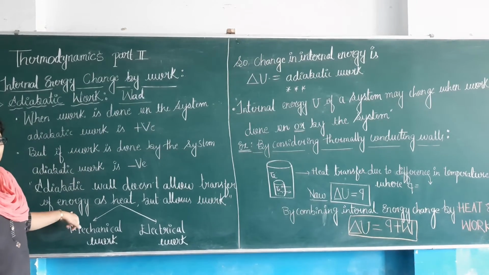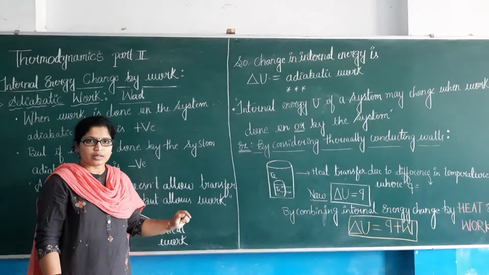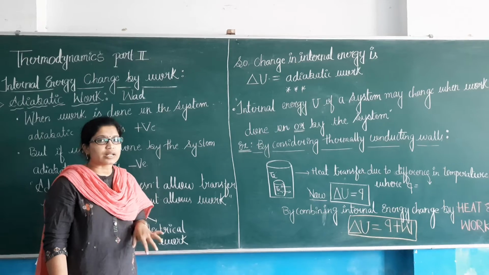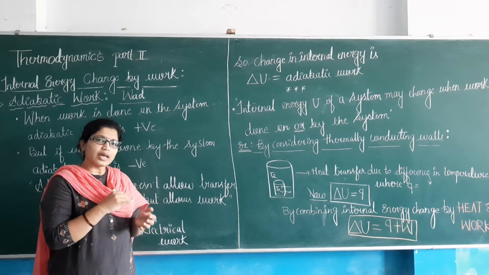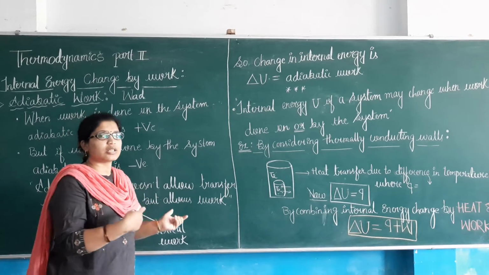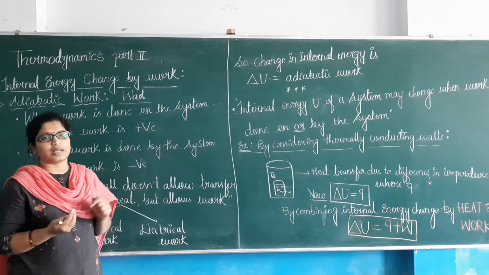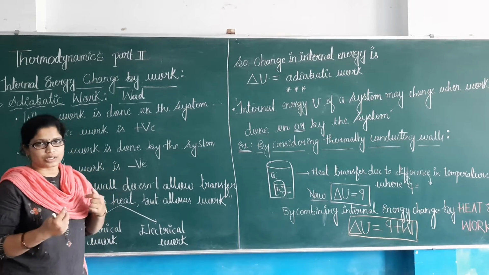There is no possibility of energy transfer. Only work can be done here. Energy will not be transferred. It will not be gained by the system, or removed from the system. Such a scenario we can consider as the adiabatic criteria.